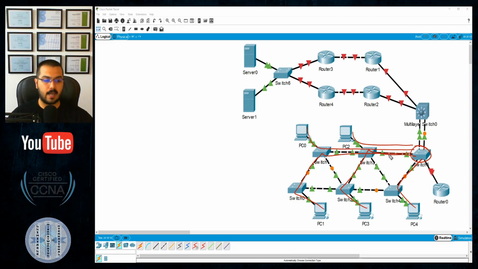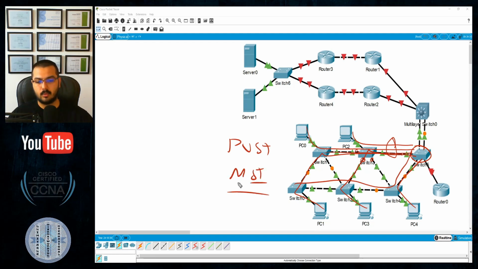If you were wondering that maybe you will have a bottleneck here, don't worry, we can manipulate the costs in the CCNP course to divide some VLANs to go from this way and to manipulate other VLANs to go from this way. This will be either by using PVST, RPVST Plus, or MST. All of that will be configured in the upcoming CCNP course. Okay.